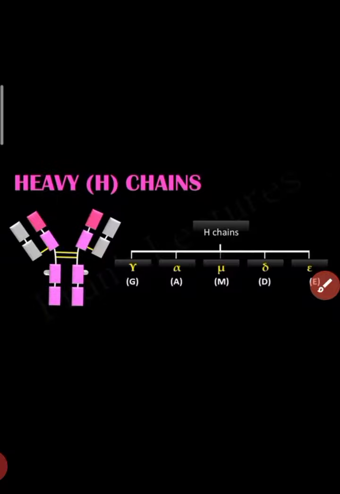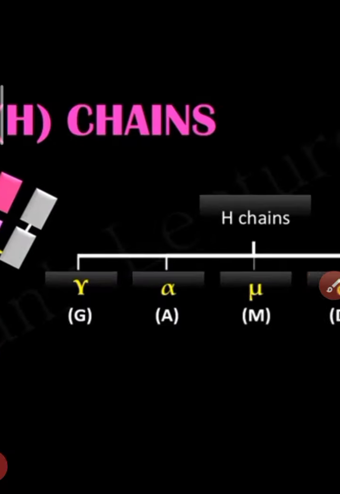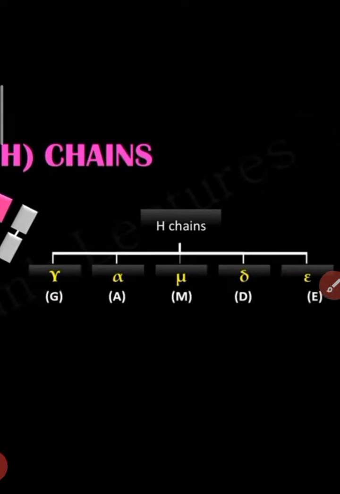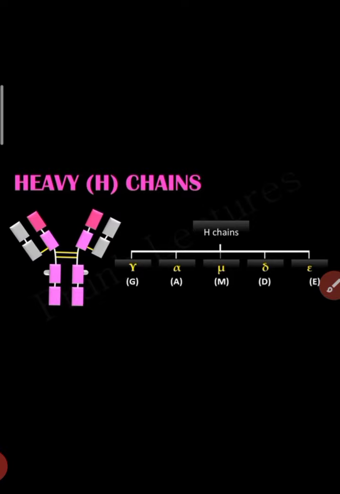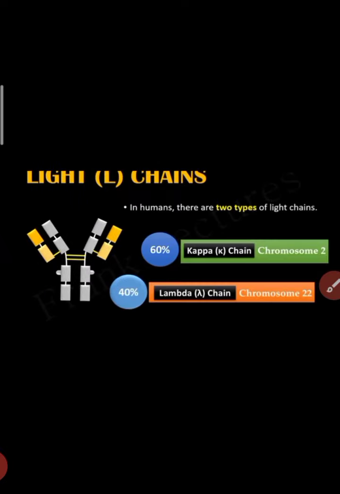Based on the heavy chain, it is classified into 5 types, which we studied just now: gamma, alpha, mu, epsilon and delta. Based on the heavy chain, antibodies differ structurally and physiologically. Next, the light chain. Listen carefully.